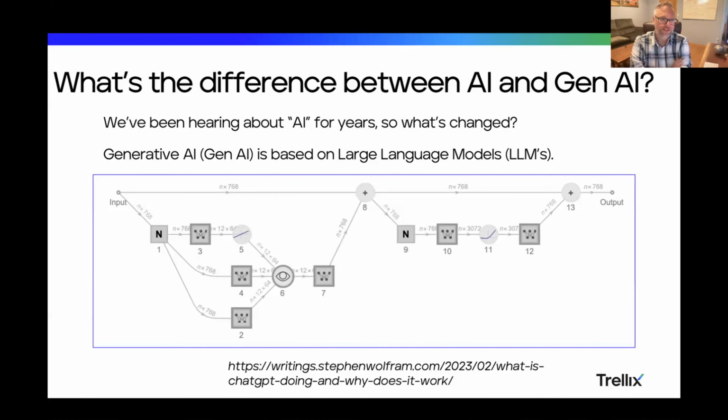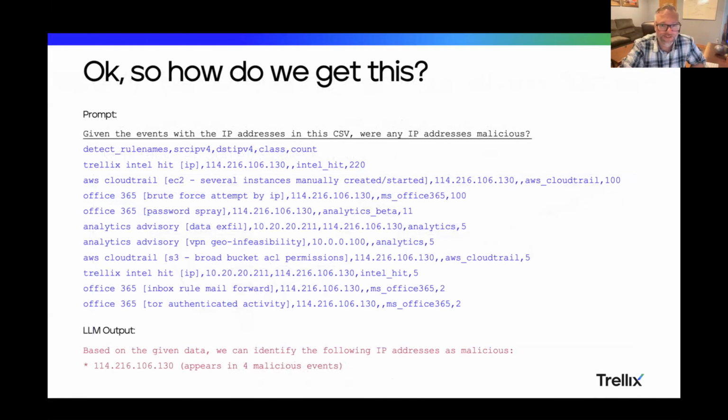And so what we see here is an excellent diagram from Stephen Wolfram on exactly what this looks like. So if you take a word as one of these boxes and you put it through here, it'll basically tell you whether something is statistically more or less likely based on the word preceding it and the word that comes after that and the word that comes after that. And so a lot of this is talking about predicting the next token, we call it, or a part of a word or a whole word. And that seems kind of simple, and you think, well, predicting the next word, okay, I can understand that. But that doesn't really explain it all. I still have not yet found a good explanation for why this works.